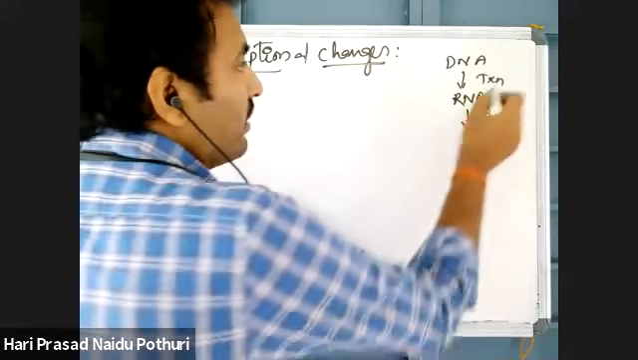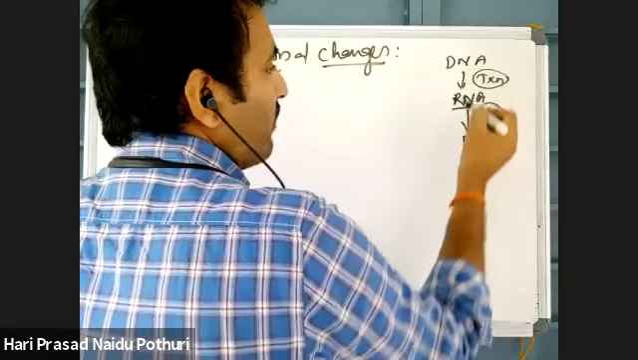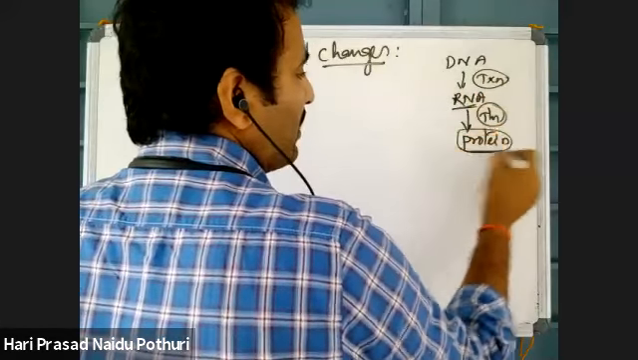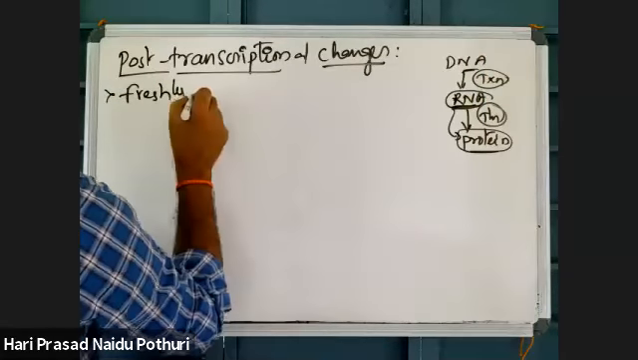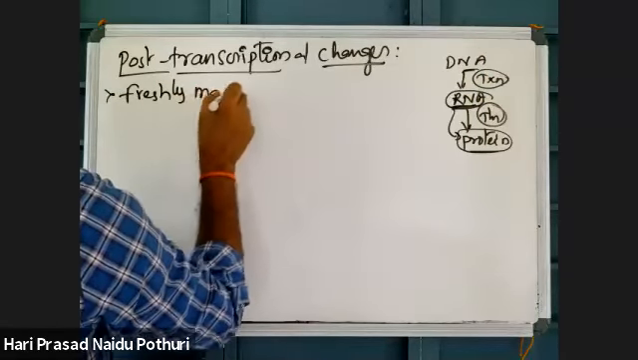By transcription there is formation of an RNA molecule, which is then translated into protein. So once RNA is made from DNA, its function is to be involved in protein synthesis, or translation. But the RNA made from DNA does not readily take part in translation. So the freshly made RNA from DNA is called the primary transcript.